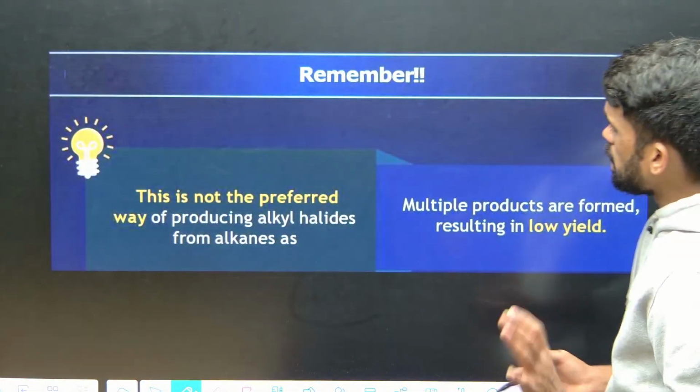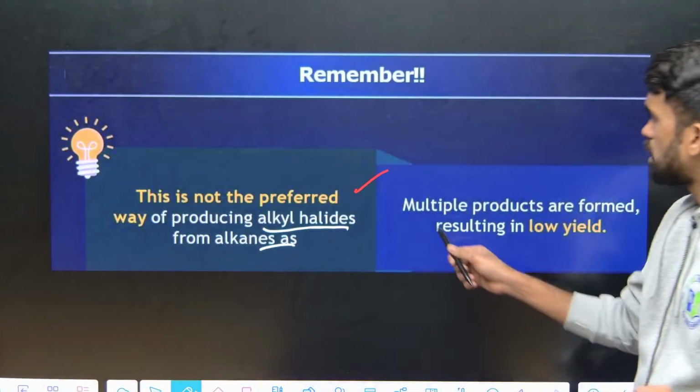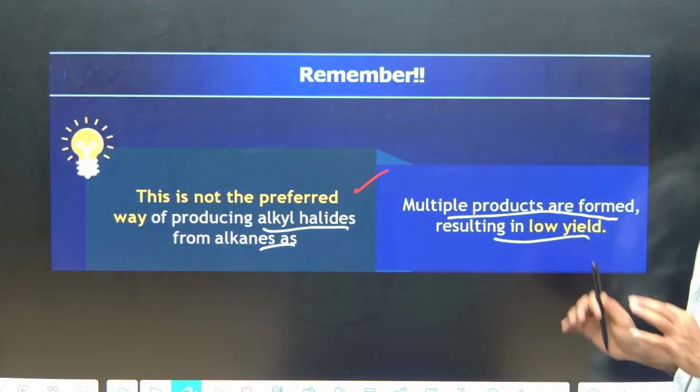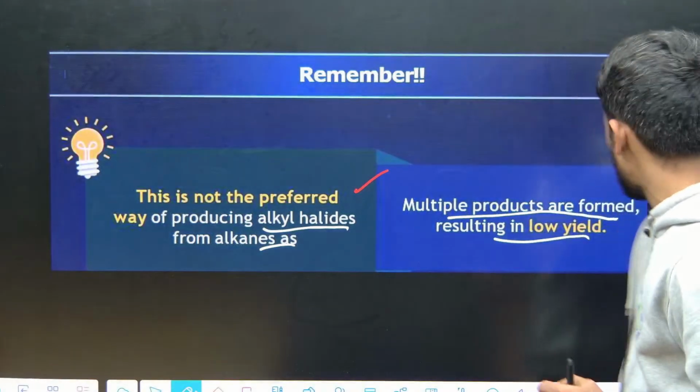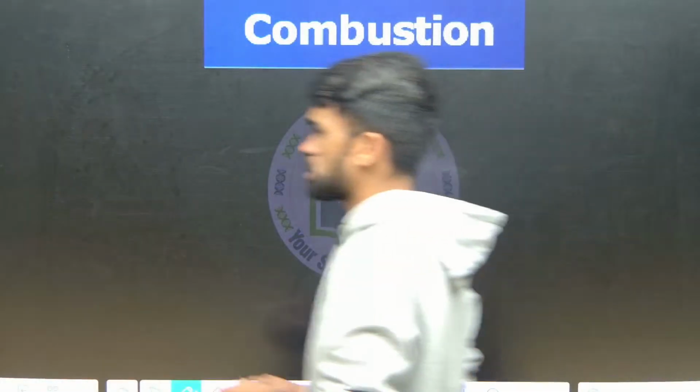This is not a preferred way of producing alkyl halides from alkanes, as it gives multiple products, resulting in low yield. The product formed will be very low in yield, as a different number of products are formed here.